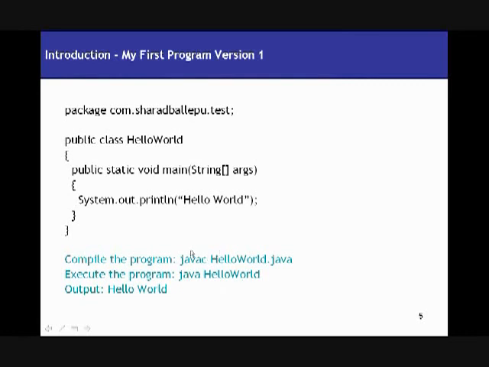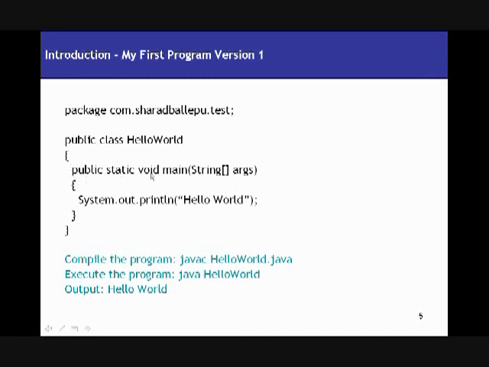So what happens when you say java HelloWorld? It's going to check for your class file with the name HelloWorld, and it finds a class file with that name. Now that the class file is found, it is going to search for a main method with this particular signature. It should be public static void main, and it should have a string array as an argument. So it is going to check only for this kind of syntax.